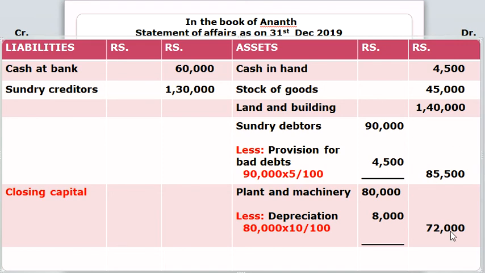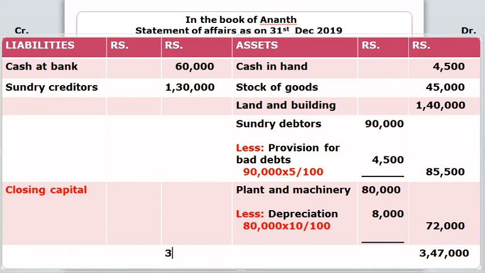Next, we have to calculate the amount of the debit column, which is 3,47,000. We have to balance the same amount in the credit column also, which is 3,47,000. For the calculation of closing capital, we will subtract 60,000 and 1,30,000 from 3,47,000, which gives you 1,57,000. Now we have found the amount of closing capital also.